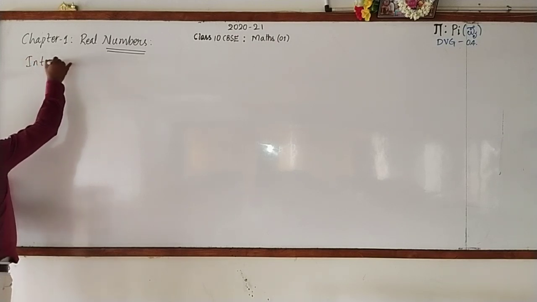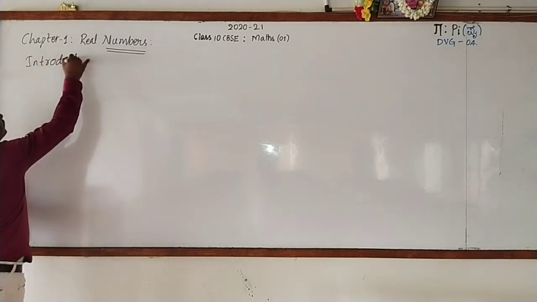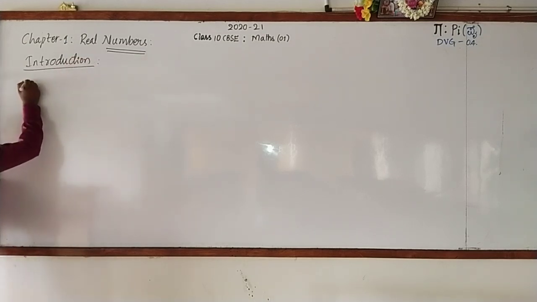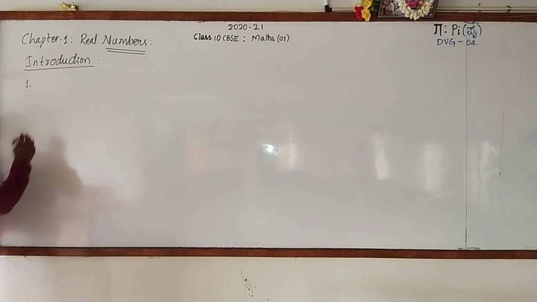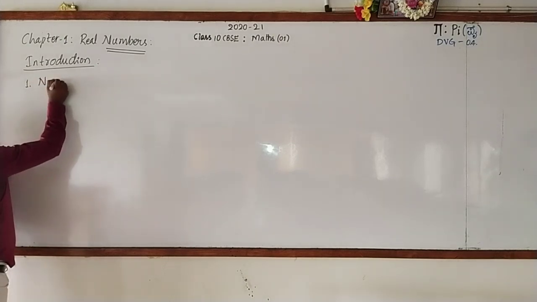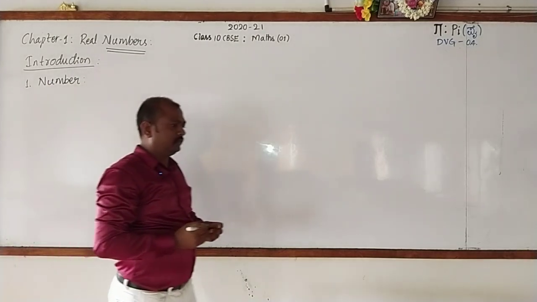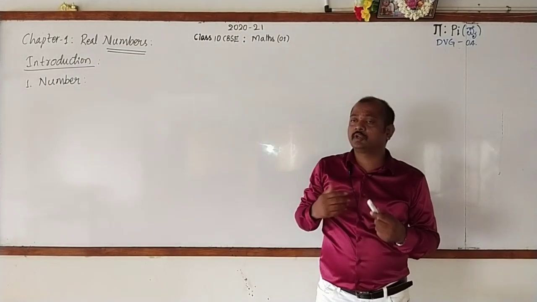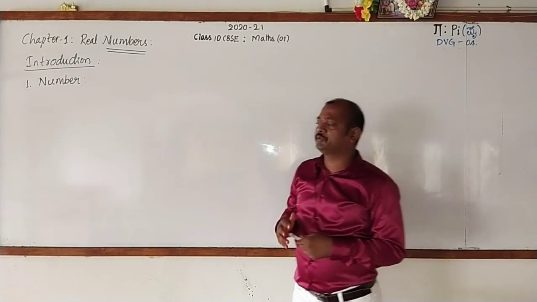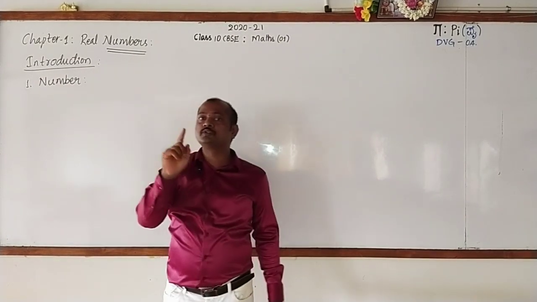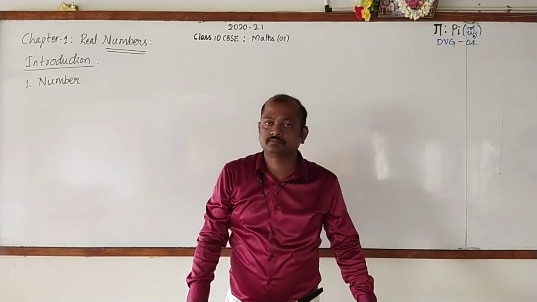Right. Introduction. In the introduction, I'll take the very first term. It is number. I won't write the definition. You have to recall it as and when I tell the definition. Number is a mathematical concept used for counting.